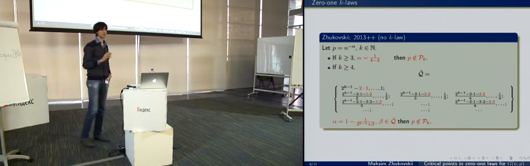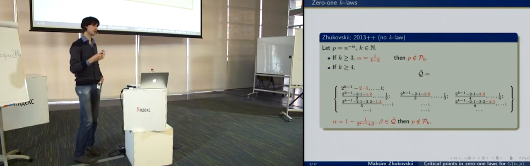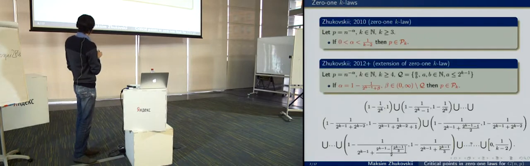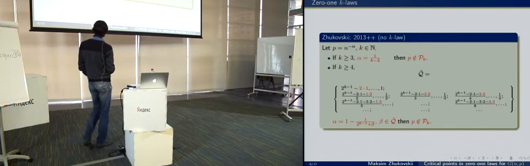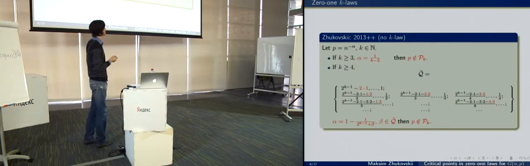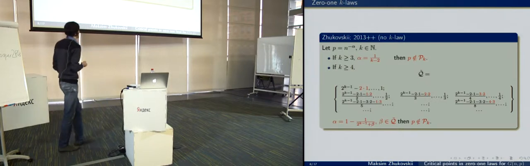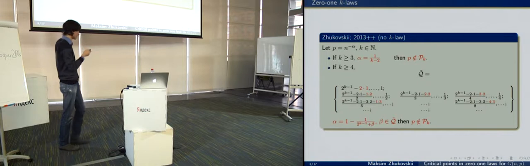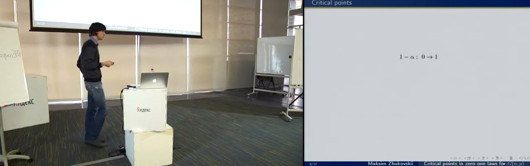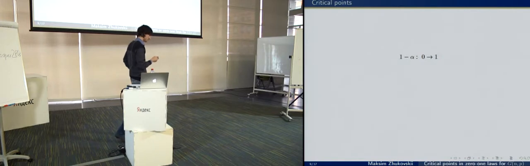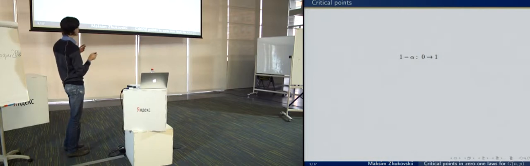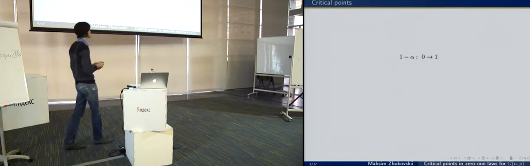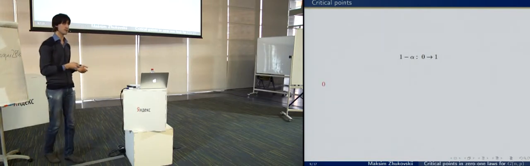If there is no law, I will say that the point alpha is critical. In this set Q, there are infinitely many points, but we prove the negation of the 0-1 law only for a finite number, and we don't know anything about the others. So once again, let us consider all critical points in the interval from 0 to 1, but let me consider not alpha, but 1 minus alpha. If alpha goes from 1 to 0, then 1 minus alpha goes from 0 to 1. The first critical point is 0, and alpha equals 1.